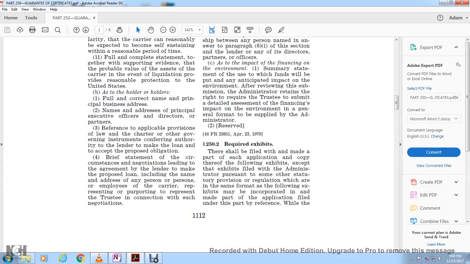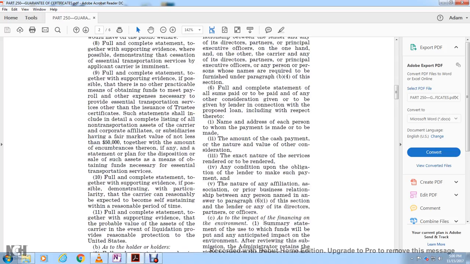4, a brief statement of the circumstances and negotiations leading to the agreement of the lender to make the proposed loan, including the name and address of any person or employees that carried out the negotiations or purported to represent the trustee in connection with the negotiations.